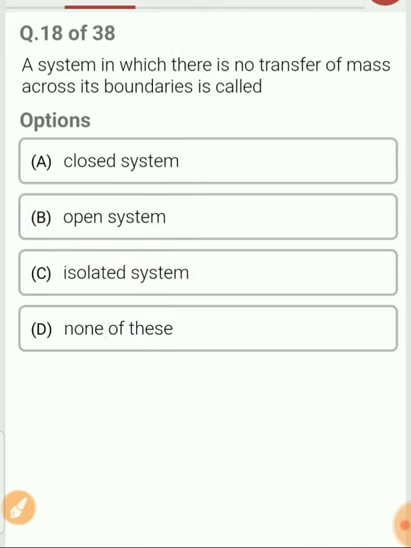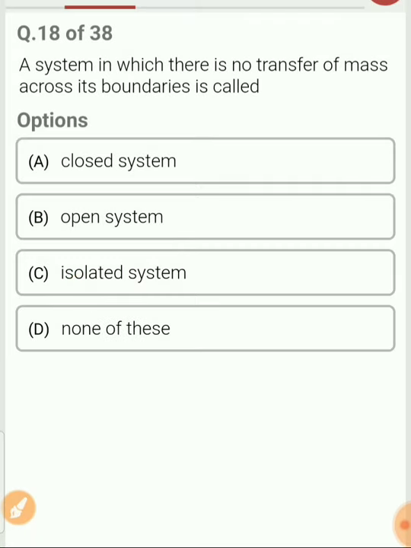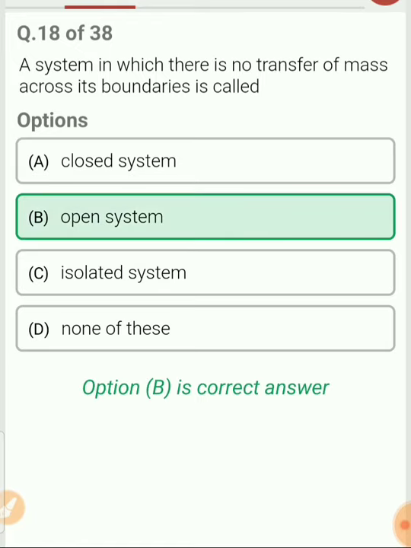Fine. Let's move to the next problem. Question 18. A system in which there is no transfer of mass across the boundaries is called as. Now, you can see option B over here, but option B is not correct. This is wrong. In this case, it has been asked about a system in which no mass transfer takes place across the boundary.